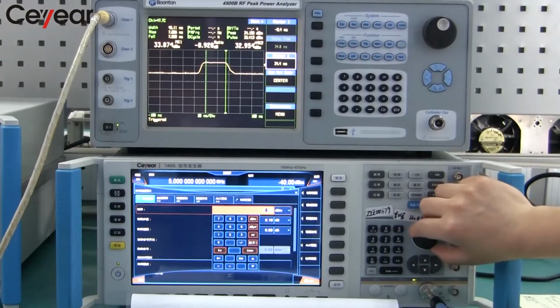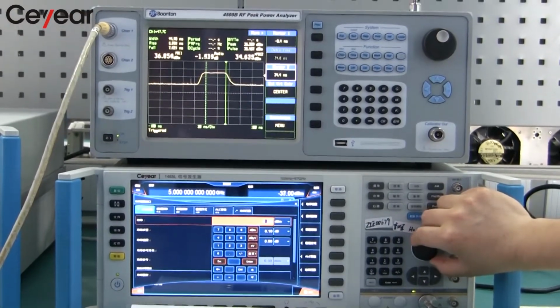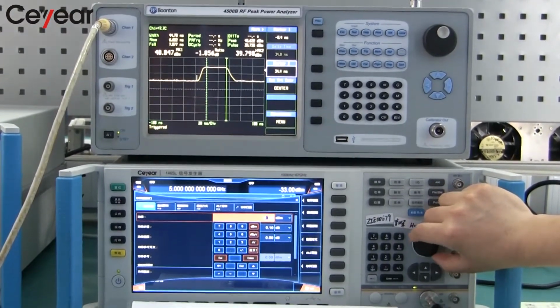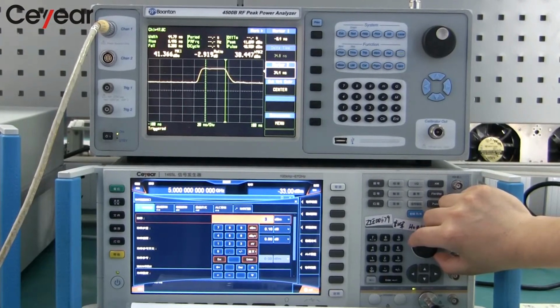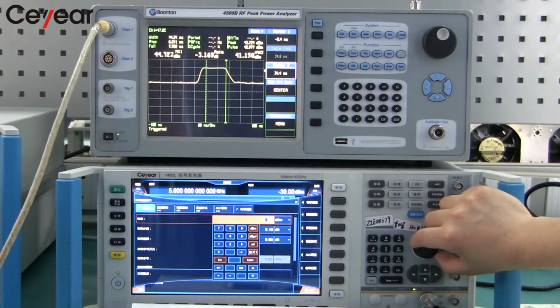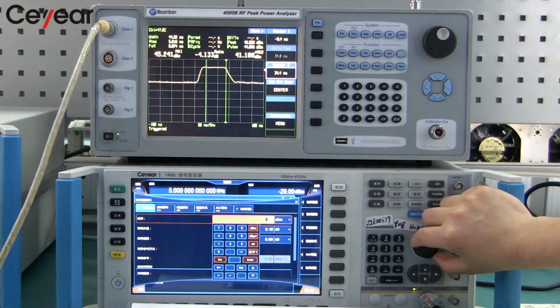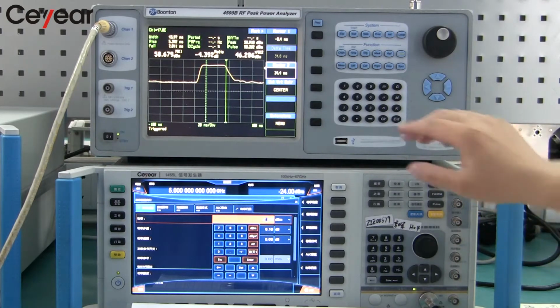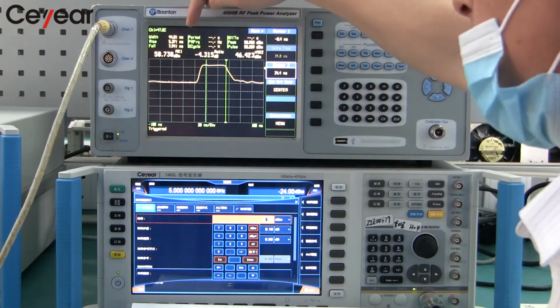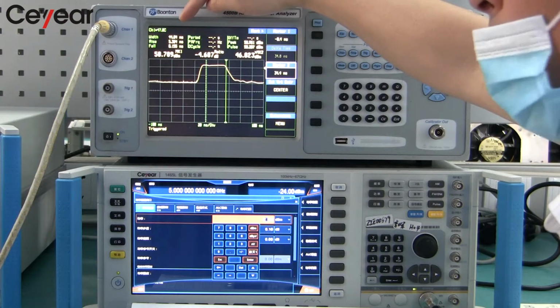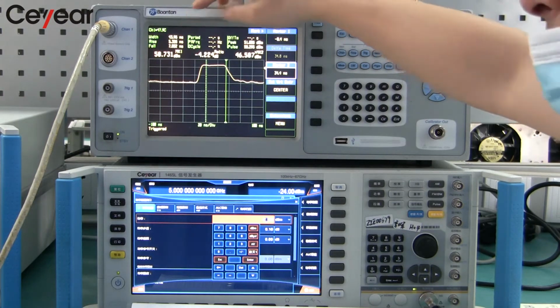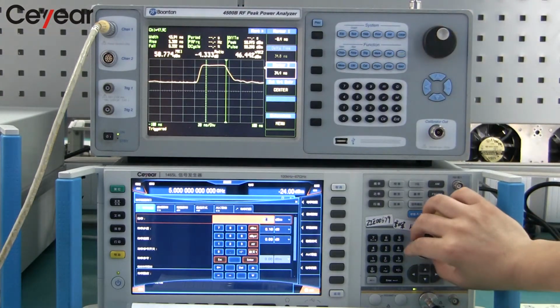Now we increase the output power of the signal generator by 1 dB stepping. The output power is 41 dBm now. The output power is 50 dBm now. The rise time is maintained at 5 to 6 nanoseconds. The width is around 44 nanoseconds.